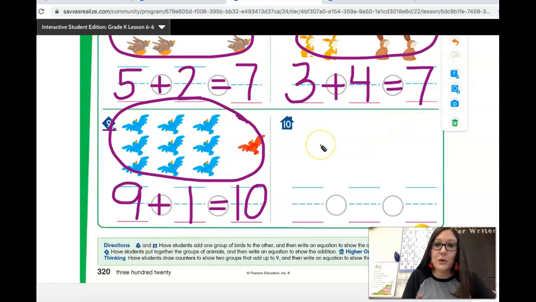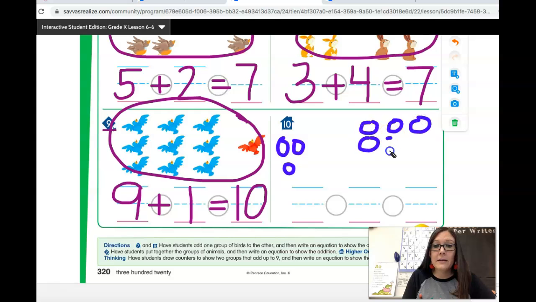All right, let me show you my work. Remember, yours might be different from mine, and that's okay. I want to have 9 counters in all. Let's see. 1, 2, 3. There's my first group. 4, 5, 6, 7, 8, 9. I think that's the easiest way to get 2 groups so that we have 9 in all.